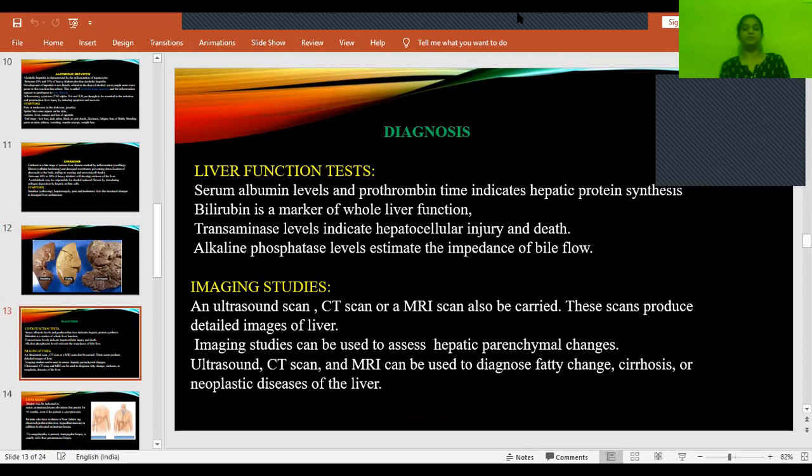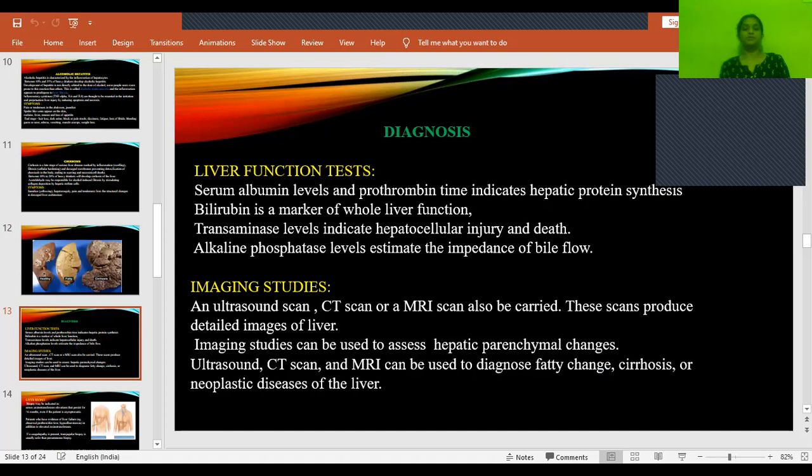For diagnosis, the first thing we do is a liver function test, that is serum albumin, bilirubin, SGOT, SGPT, alkaline phosphatase. All these things we have to monitor. Bilirubin will be elevated, all these liver enzymes will be elevated, and albumin globulin levels will be decreased. Okay.